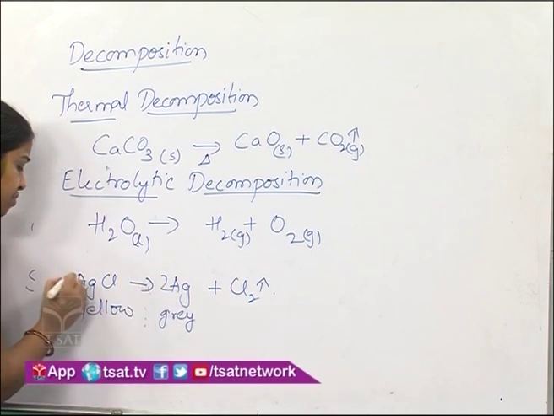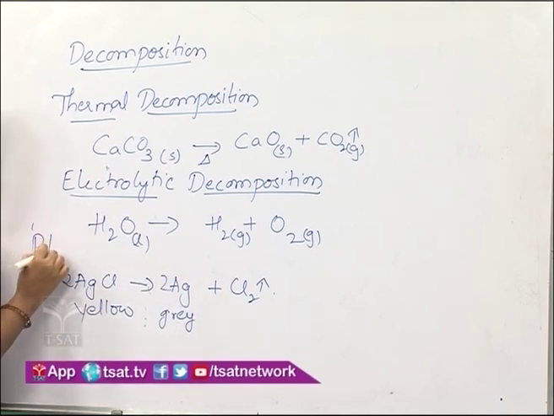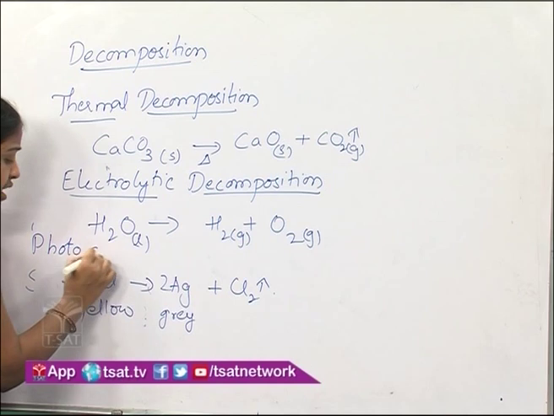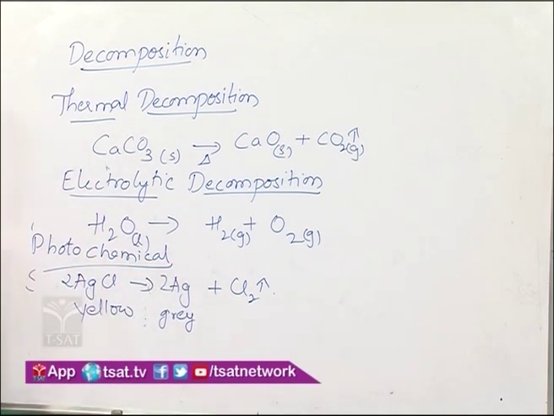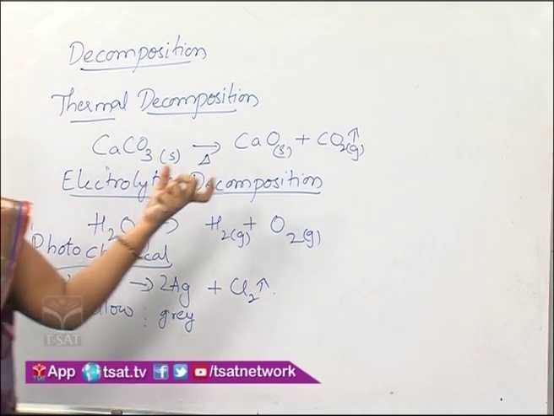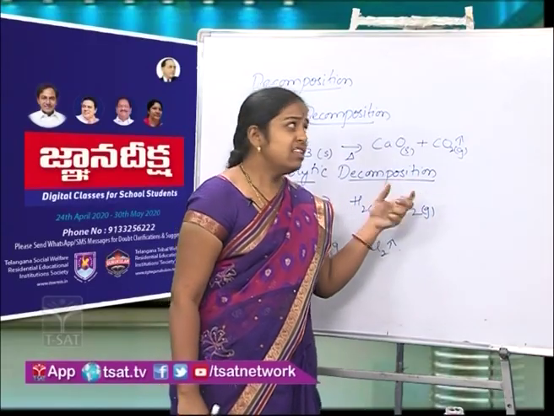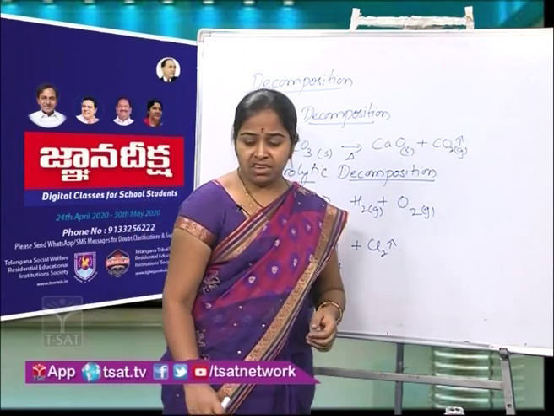Here you observe in all these reactions, a single reactant is decomposing to give two or more products. Is it clear? So this is about decomposition reactions.